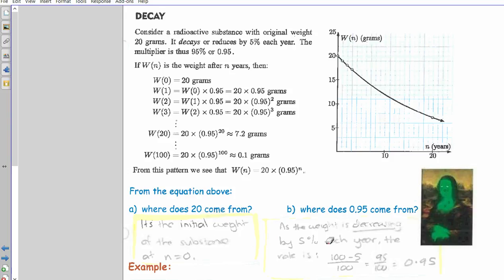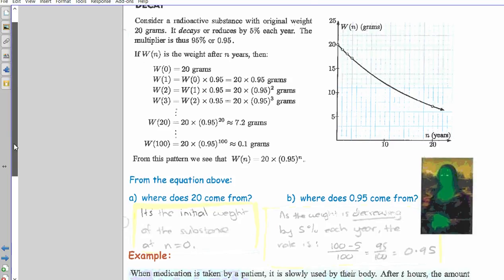So make a note of this. This is important to write down, because sometimes you're expected to work out the rate yourself. Sometimes you're just given it in the question.